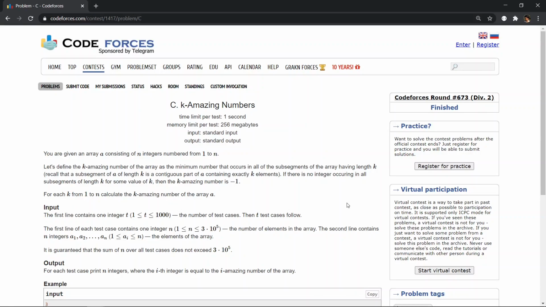Good morning everybody. So we are back with another video of Codeforces Round 673 of Division 2. In this video we'll be solving problem C, K Amazing Numbers.